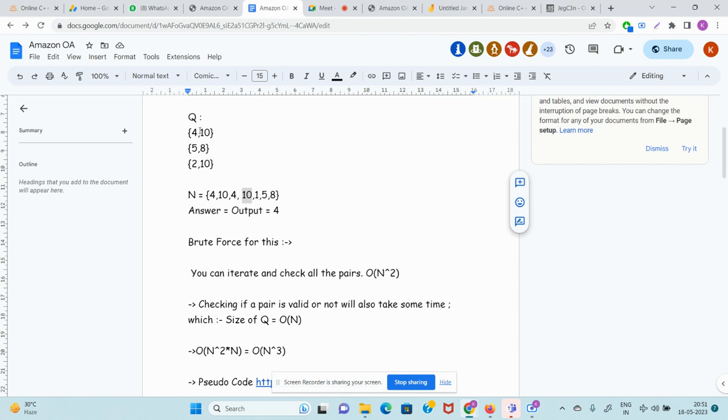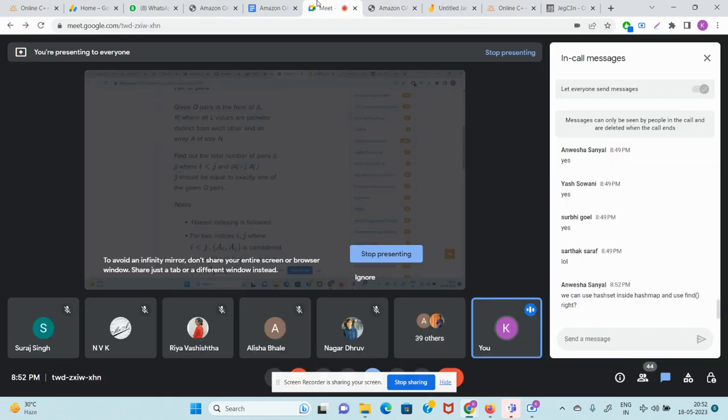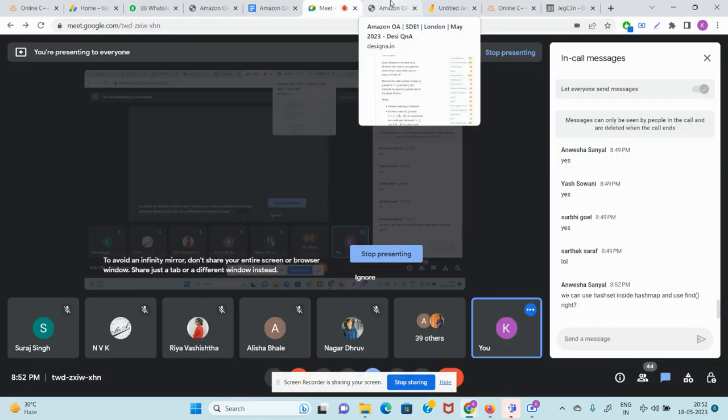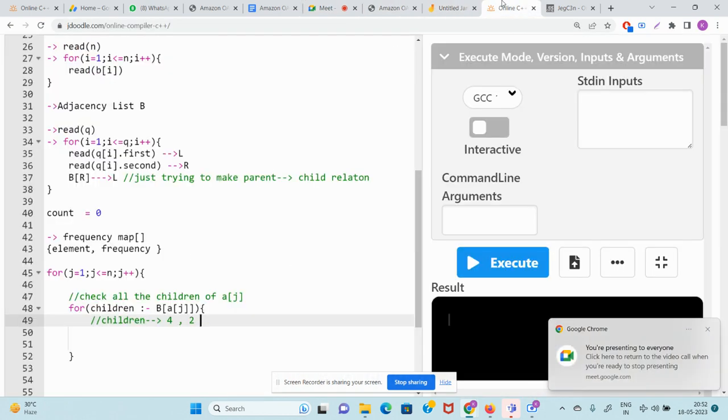See, A of J is 10. So B of 10 is connected to 4 and 2. So one time the... anyways, let's focus on what we are trying to do.